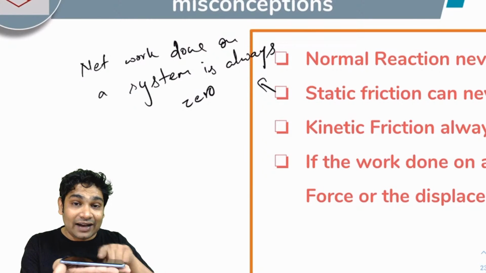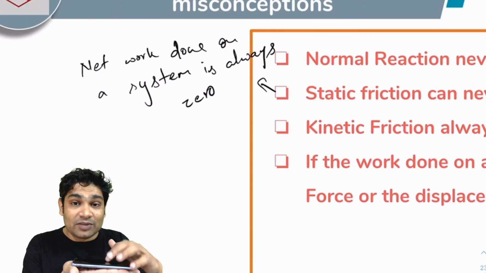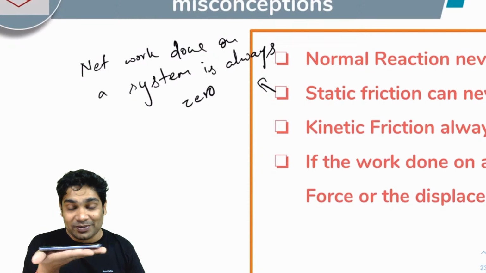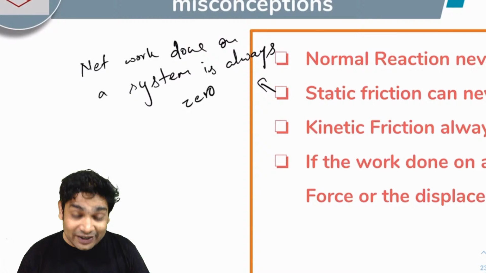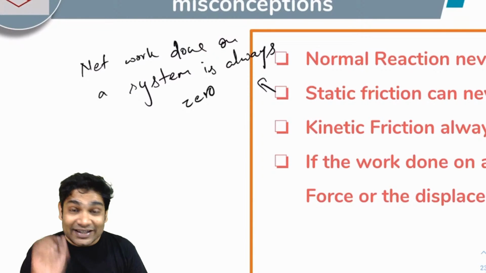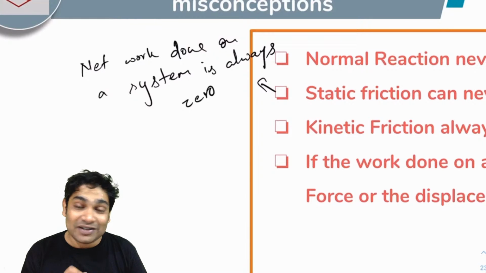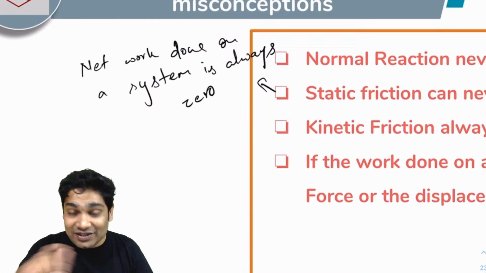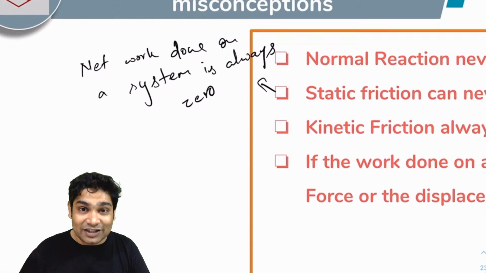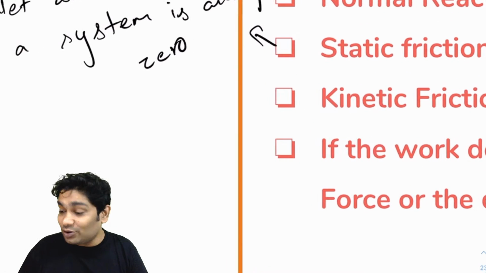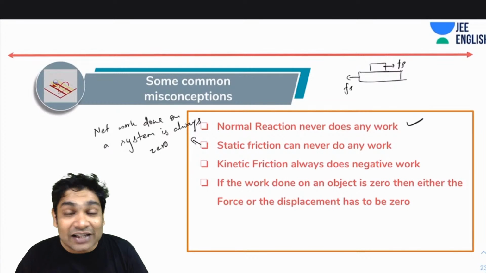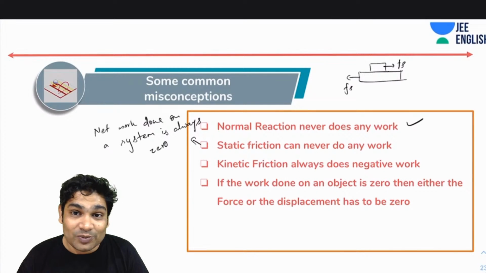If Fs is acting on the phone in the forward direction, Fs must be acting on my hand in the backward direction, and they're both undergoing the same displacement. So whatever positive work is done on the phone, the same amount of negative work is done by static friction on my hand. So static friction never does any net work on a system of two masses applying this force on each other. Remember that. It is a very important result that will help you solve a lot of problems.